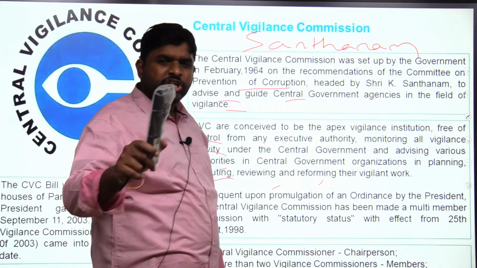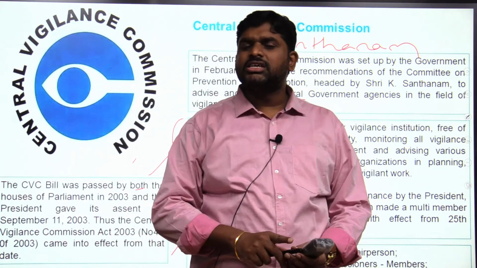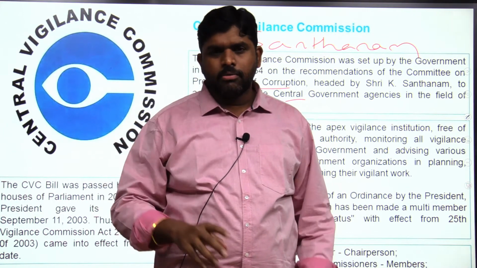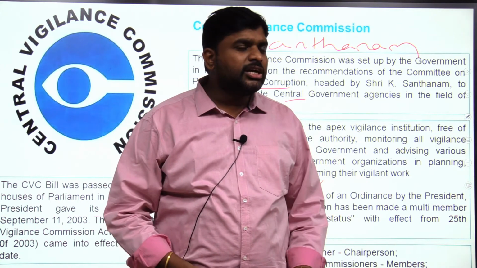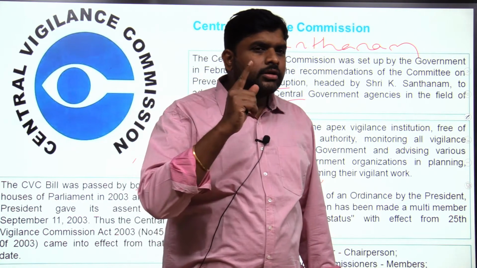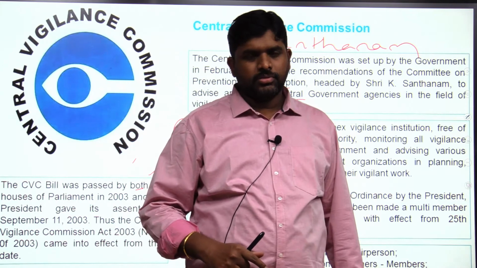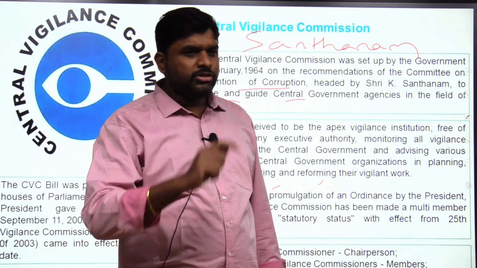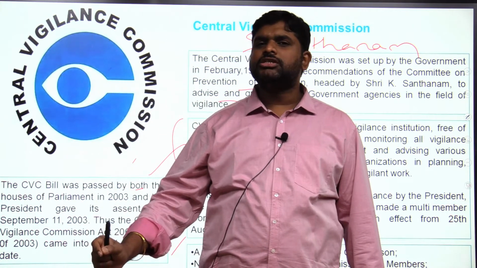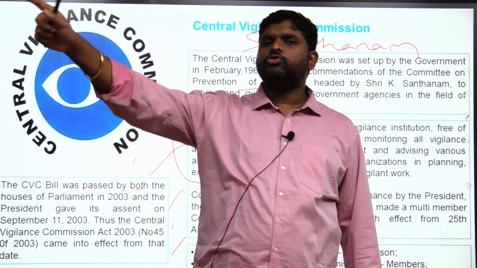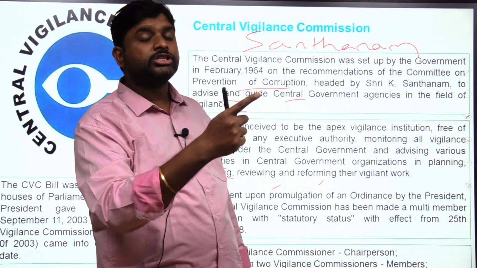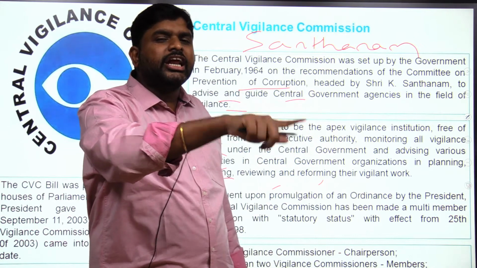CVC has one chairman and two commissioners. Overall CVC is a 3-member body. And the final decision of CVC is made upon majority decision. That is the Central Vigilance Commission. So the major work of the Central Vigilance Commission is recommending the CBI to do the investigation and doing the investigation of the central government officers in the Central Secretariat above Under Secretary.